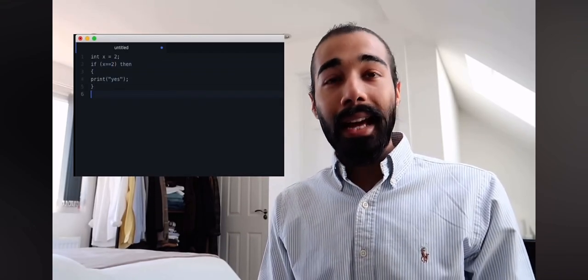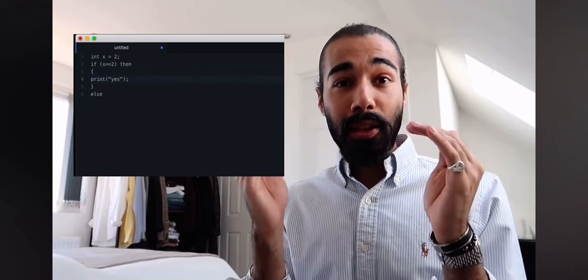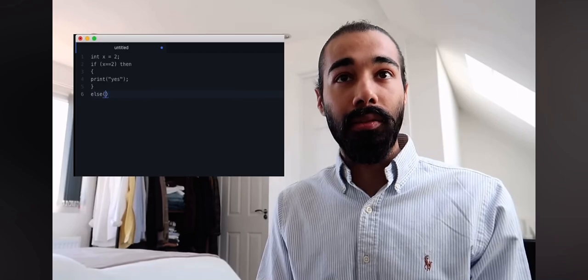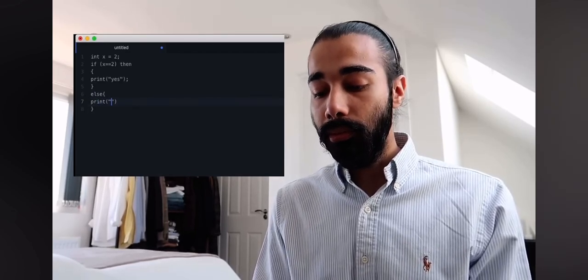If we want, we can add an else clause, which means that if whatever's in those brackets doesn't hold, you can perform a different action. We can say print no.